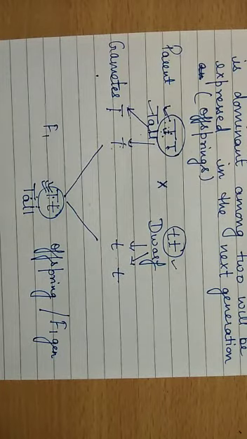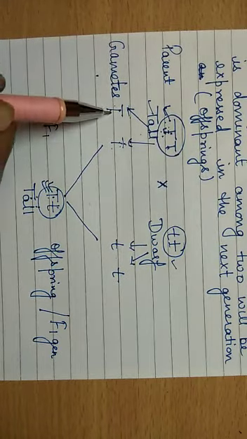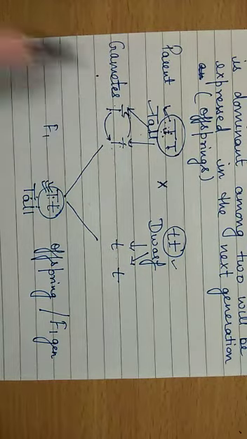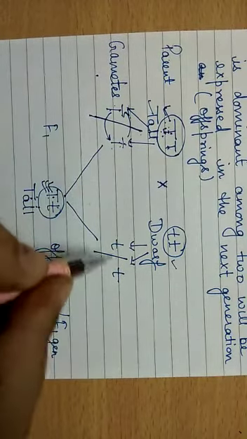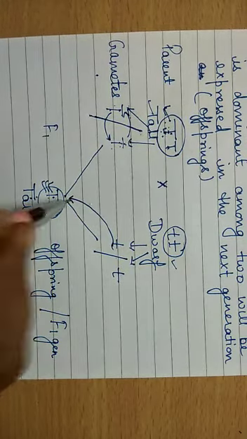I am explaining the law of independent assortment here only. Law of independent assortment says that these two gametes will not affect each other. They are independent from each other and they will segregate, or independently assort, into the next generation.